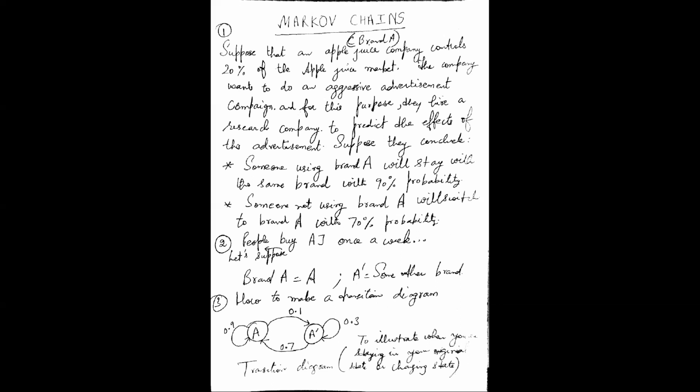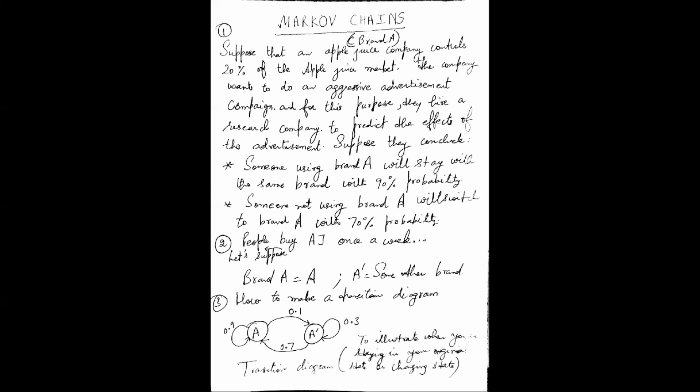If I use the multiplication principle, I will get 0.2 multiplied by 0.9 plus 0.8 multiplied by 0.7. This is the multiplication rule of probability. And this comes out to be 0.74. This tells me that after 1 week of this advertisement campaign, if this probability transition matrix is true, which they found, that 90% of the people who are using brand A will continue with brand A and 10% will switch to brand A prime.